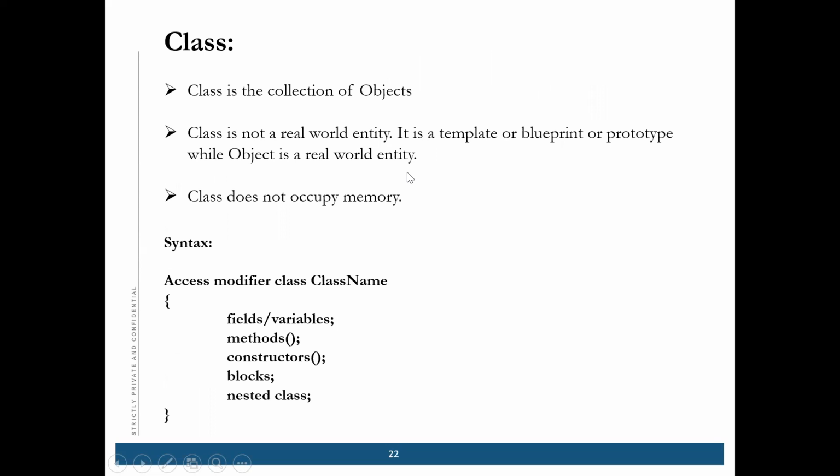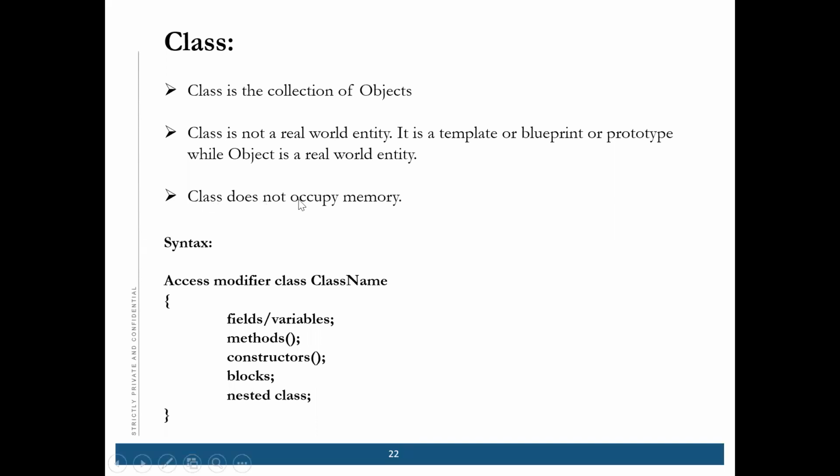While an object is a real world entity, which I have already told you, like a class is the collection of objects, and there are many objects in one class. The class is not a real world entity. As a real-time example, if I say dog, nothing comes into your mind. But if you tell the breed, like a Pomeranian dog or a black dog, then the picture comes to your mind, right?